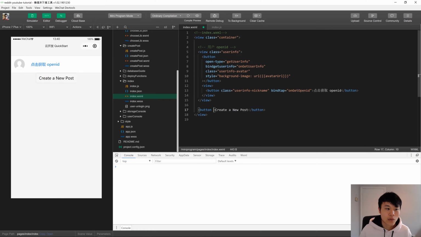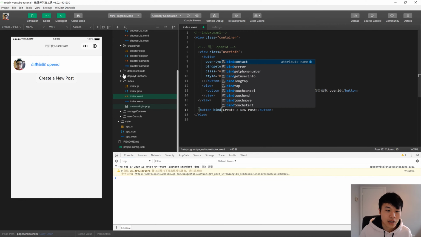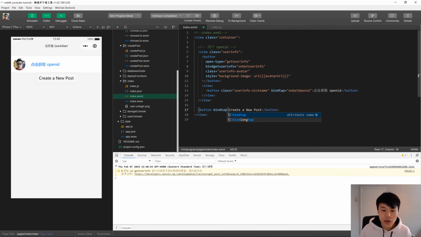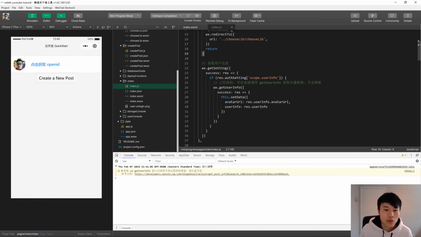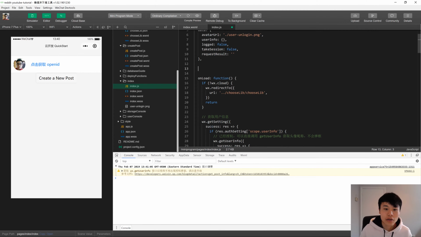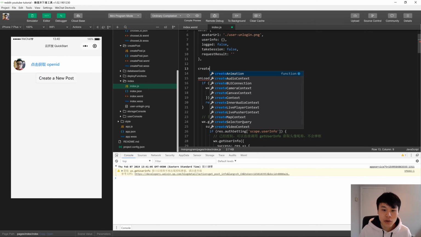And then what you need to do is bind this to some function in index.js. So you do bindtap equals, and then my new function is going to be called createPost. When it initializes this page, it passes this object with a bunch of different parameters in it. So one of the parameters will just be your function. So I'm going to call this, like I previously wrote, createPost.